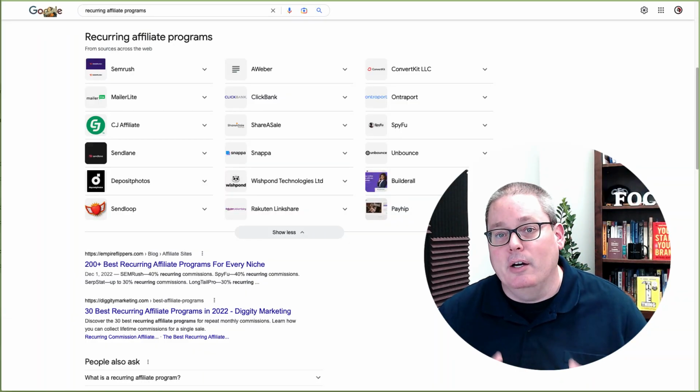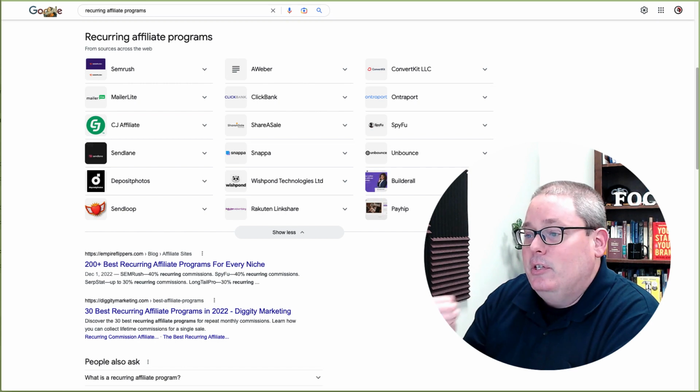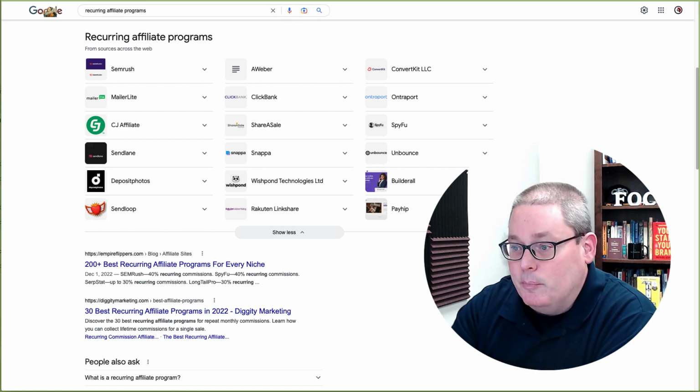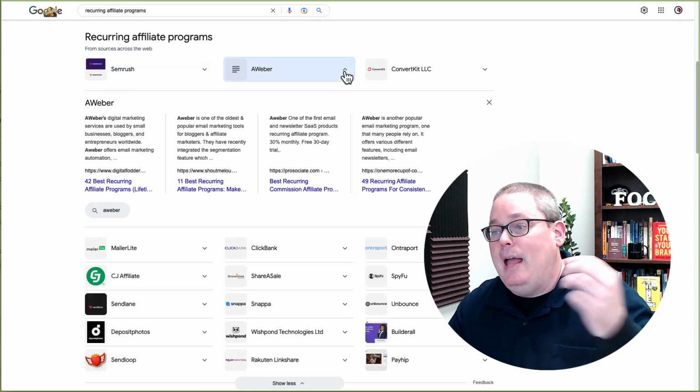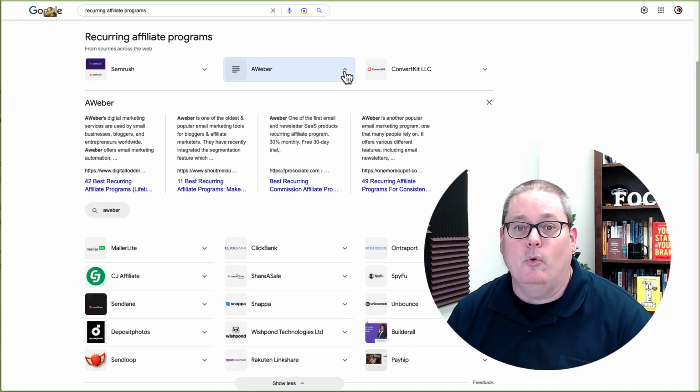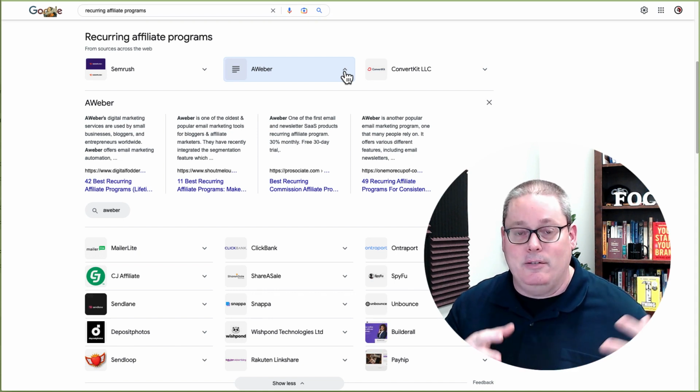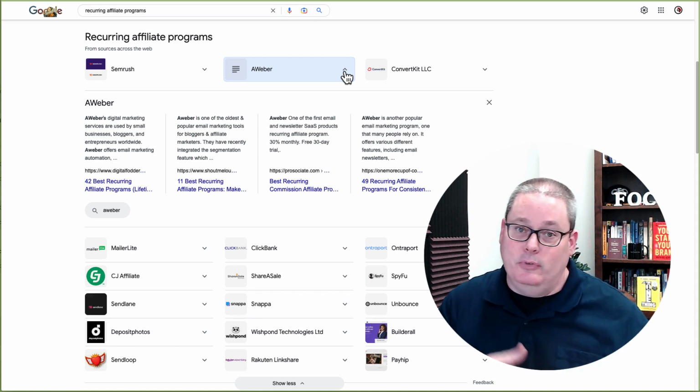This means that to earn a recurring income, we need to sell something where people are going to continue to make payments to us. Another option is to do affiliate marketing and utilize recurring affiliate programs, such as subscription services or memberships. There are some that you can see here: SEMrush, Aweber being an email marketing platform where you build email lists. You use that as a tool in your business to build email lists, to do follow-up.